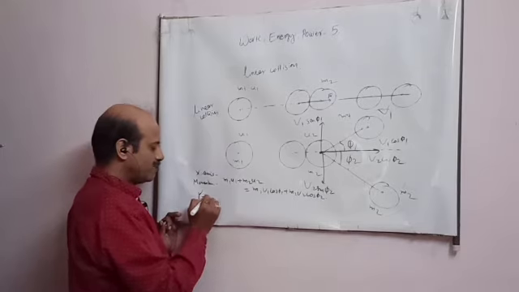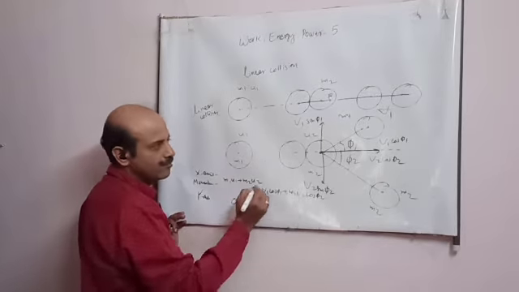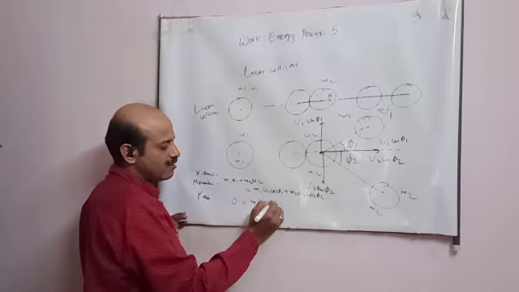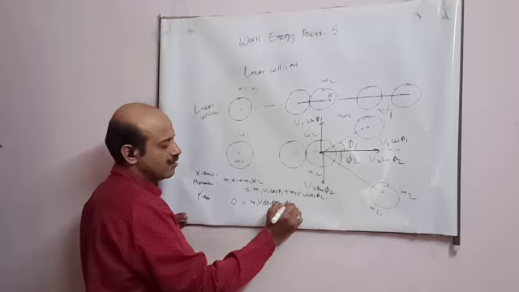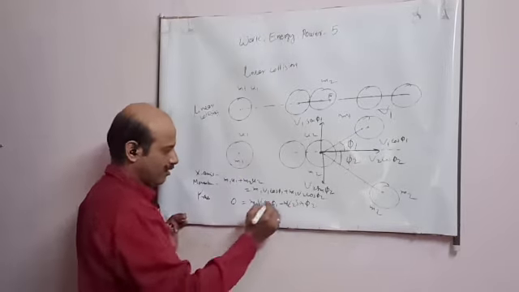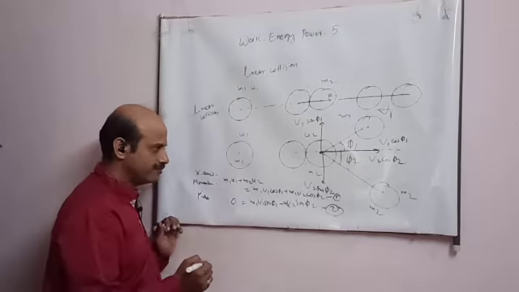Similarly along the y-axis, student, there was no momentum before collision, 0. This is upward direction, student: m1 v1 sin phi1 minus m2 v2 sin phi2. This is the second equation, student.